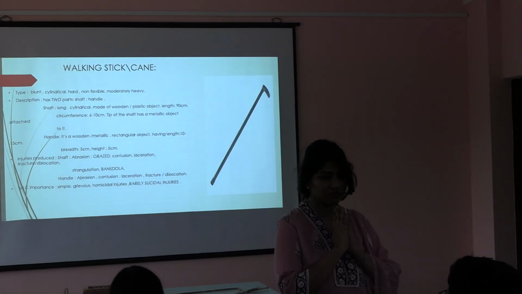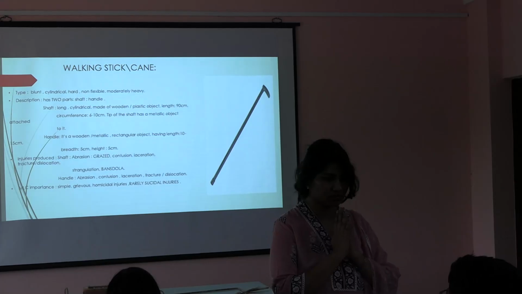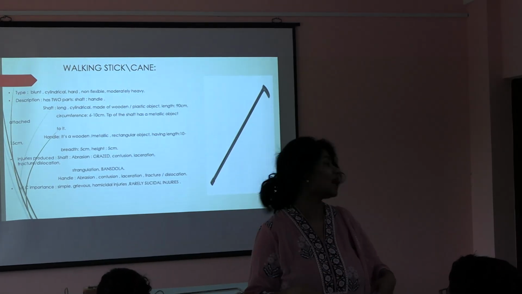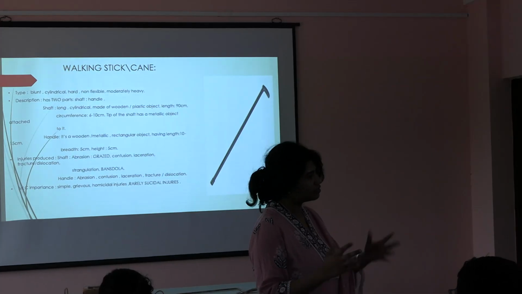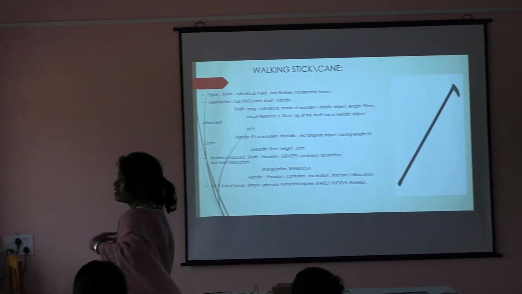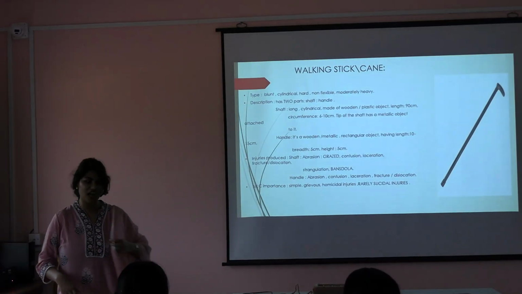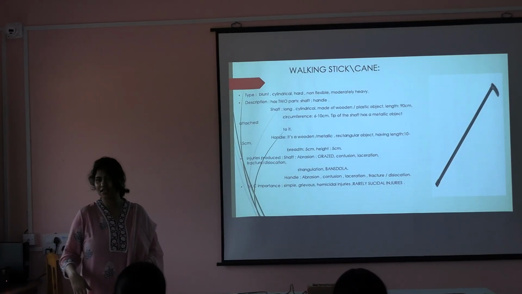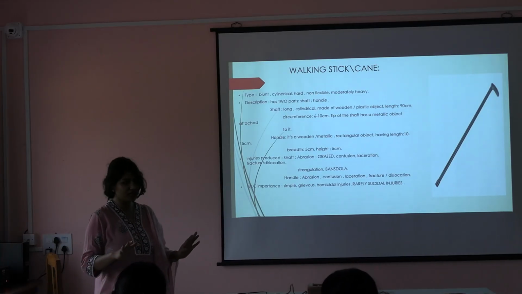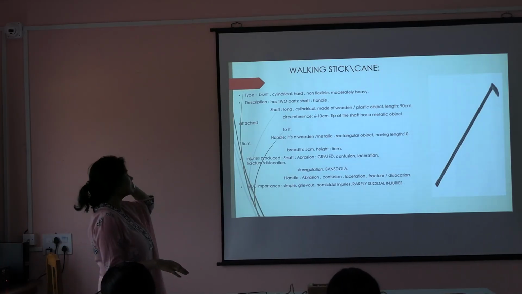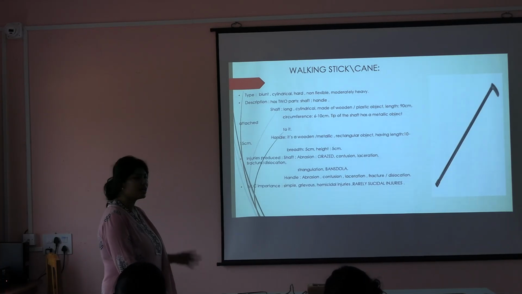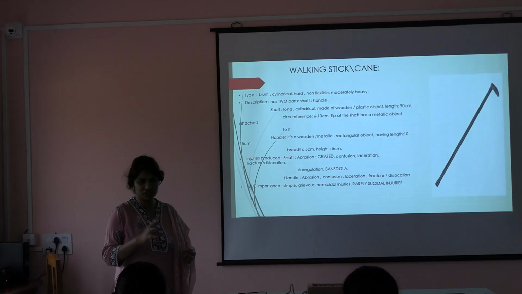What is suicide? Exactly. Accident is accidental, by accident. So it is rarely suicidal. Why? Unless somebody is mentally challenged and goes on hitting this on his own head, he won't die. So rarely it's suicidal. Commonly it causes homicidal injuries. Accidental injuries are also present. Simple injuries, minor injuries also keep happening.